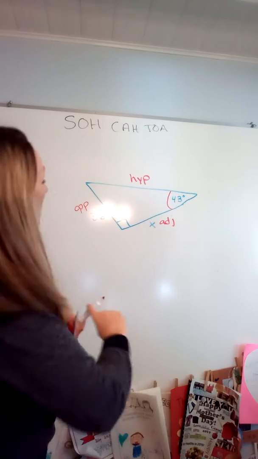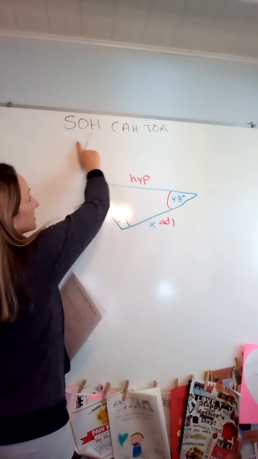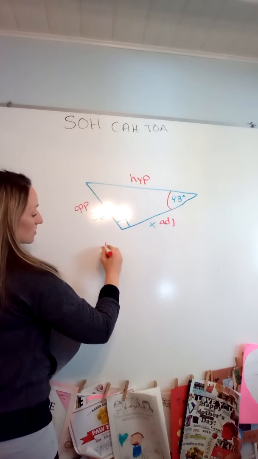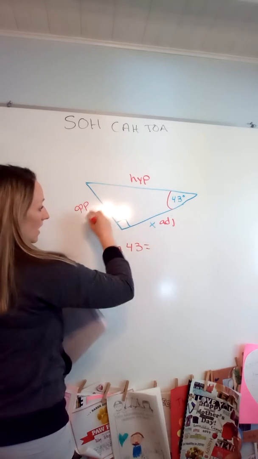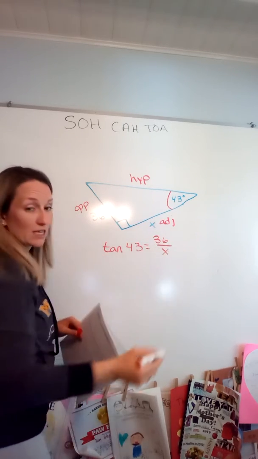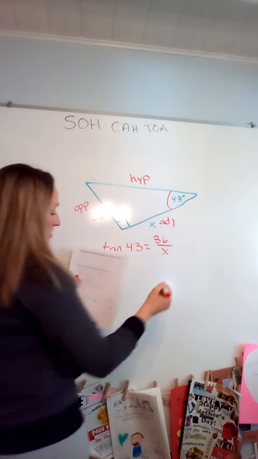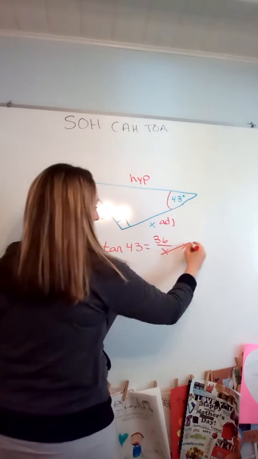Okay, so I'm looking for my adjacent. I know my opposite. So again, scan which one deals with opposite and adjacent. It's tan. So it's going to be tan of the angle, tan of 43, equals opposite over adjacent, 36 over x. This one's actually pretty much the same as the last problem. Setup's the same, solving's going to be the same. So I'm going to multiply both sides by the denominator, which in this case is the variable.